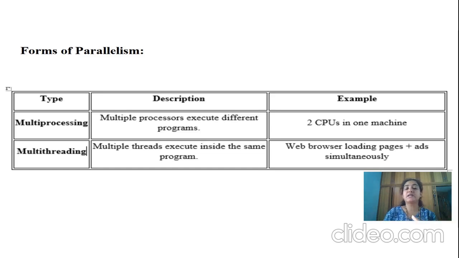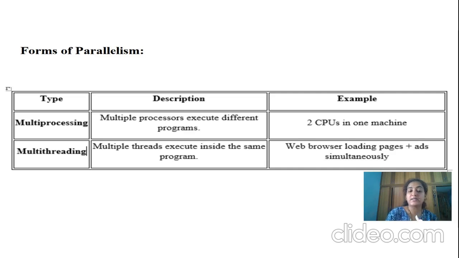Multiprocessing is where multiple processors execute different programs. Multiple processors are nothing but cores, so we talk about multi-core concepts or multiprocessors. Obviously, each core will be executing different kinds of programs. An example is two CPUs in one machine.